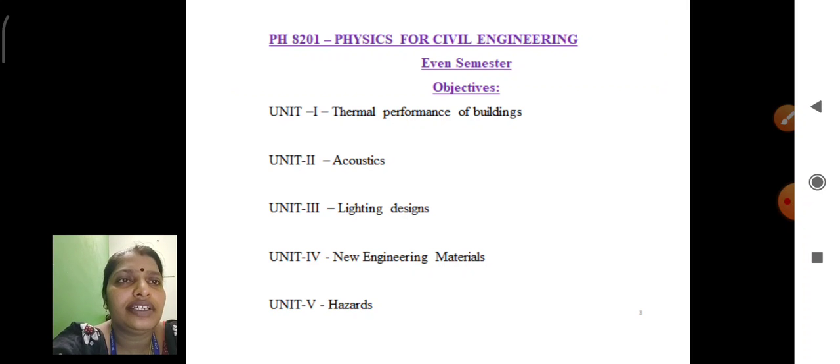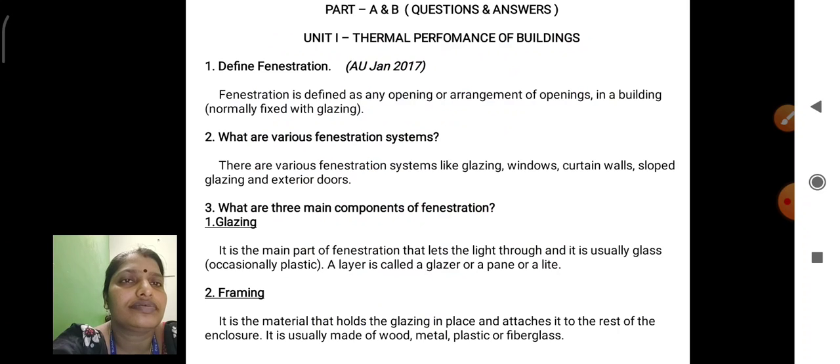The subject objectives are: Unit 1 deals with thermal performance of buildings, Unit 2 deals with acoustics, Unit 3 deals with lighting designs, Unit 4 deals with new engineering materials, and Unit 5 deals with hazards. For Part A and Part B, questions are given.